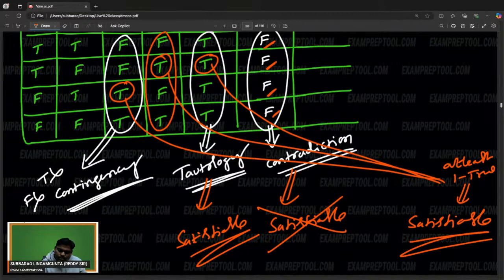Every contingency is also satisfiable, because in the truth table, all are not true, all are not false. Neither tautology nor contradiction is known as a contingency, meaning at least one true is there. It is satisfiable. Every contingency is satisfiable. Every tautology is satisfiable. Every contradiction is not satisfiable.